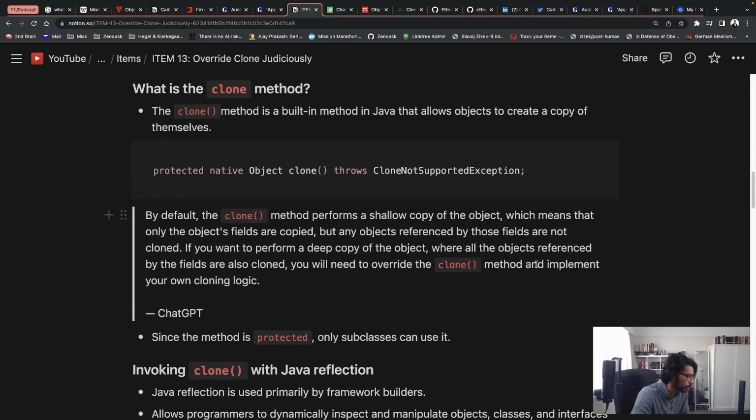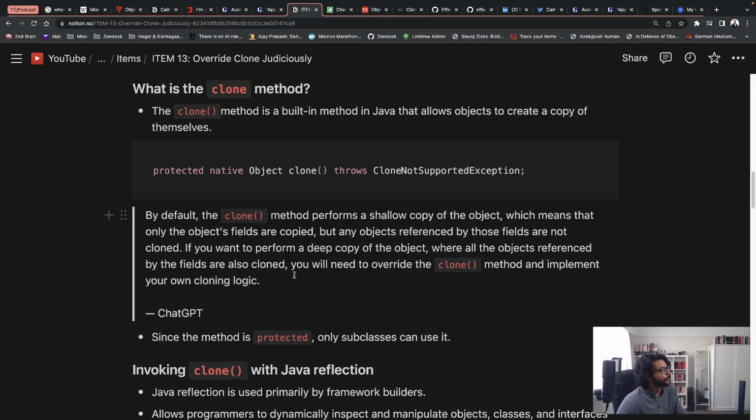And then, of course, I mentioned the clone method. Needless to state, that's probably one of the most important methods in this item. The clone method, of course, is a built-in method in Java that allows objects to create a copy of themselves. A few things to keep in mind: the clone method is protected, and this potentially becomes a problem in the future, which we'll discuss later in this item. The idea that the clone method is protected can be a bit annoying.